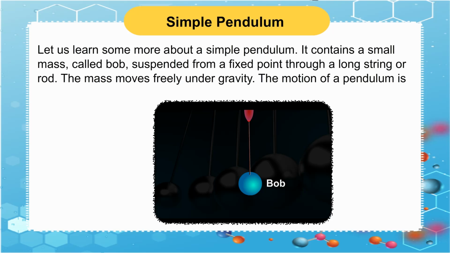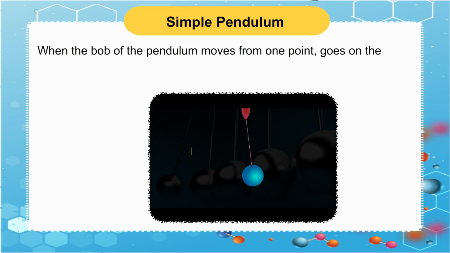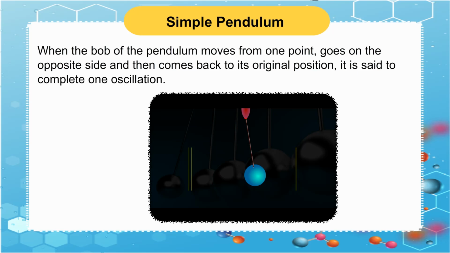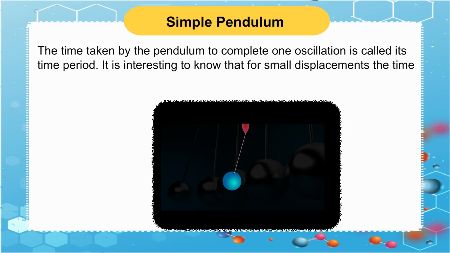The motion of a pendulum is called oscillatory motion. When the bob of the pendulum moves from one point, goes on the opposite side and then comes back to its original position, it is said to complete one oscillation. The time taken by the pendulum to complete one oscillation is called its time period.